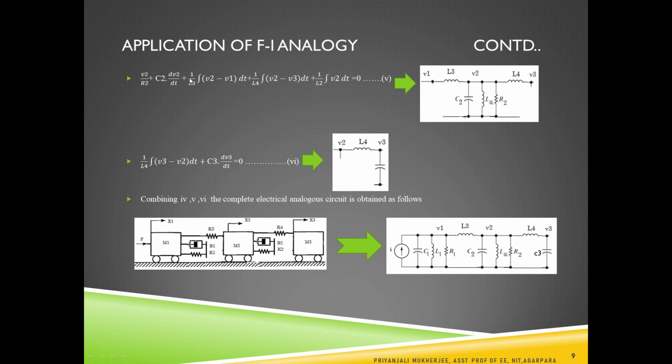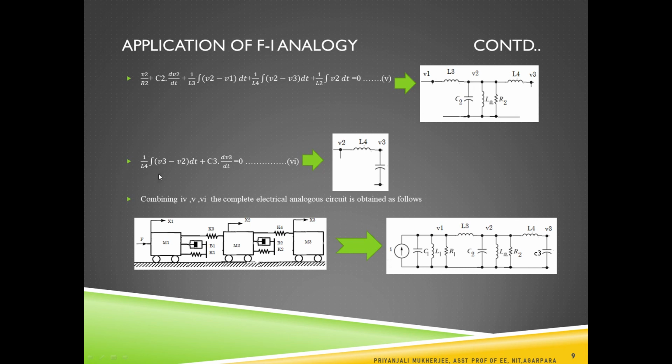So this L2, this C2 and 1 by R2 all are connected in parallel with the node V2. And in between node V2 and V3 there will be an inductance L4, and similarly between V2 and V1 L3 is connected. So in this way we can form the electrical equivalent circuit from this equation.